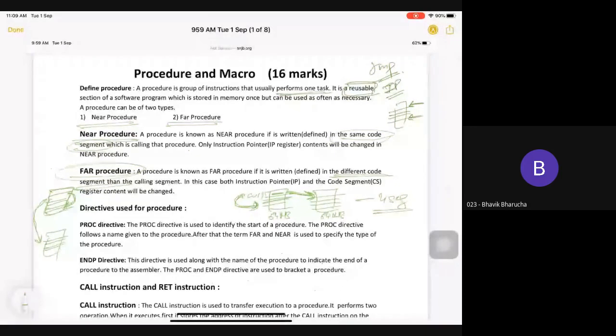If you are in the same segment, then you need to use a 16-bit register jump, then it is just a near jump. Here it is a near procedure. Same way, if I need to change my code segment and 16-bit data, then it will be a far jump or far procedure.